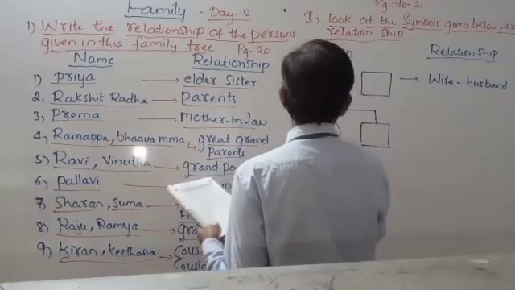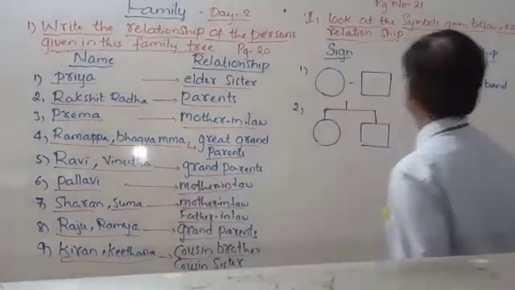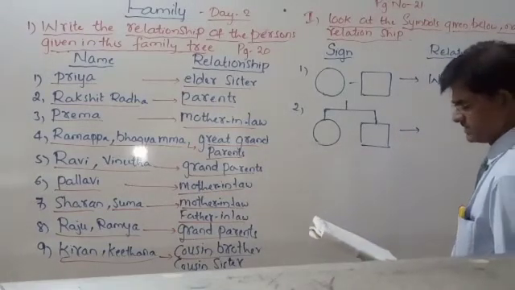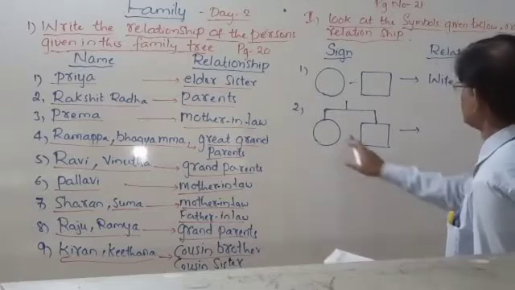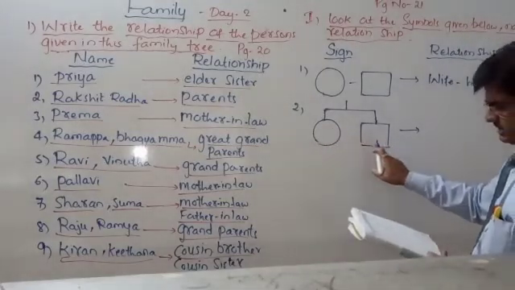This way. Here, this one, second one. These are daughter and son. She is the daughter. This way, daughter sign and son sign.